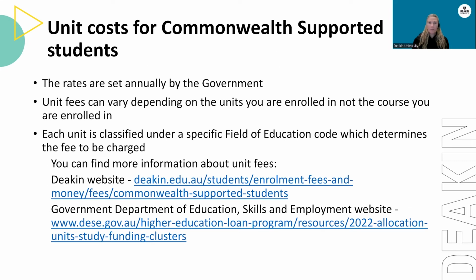Unit costs for Commonwealth supported places. The rates are set annually by the government. Unit fees can vary depending on the units you are enrolled in, not the course you're enrolled in. Each unit is classified under a specific field of education code, which determines the fee to be charged. You can find more information about unit fees on the Deakin website and also on the Government Department of Education, Skills and Employment website.